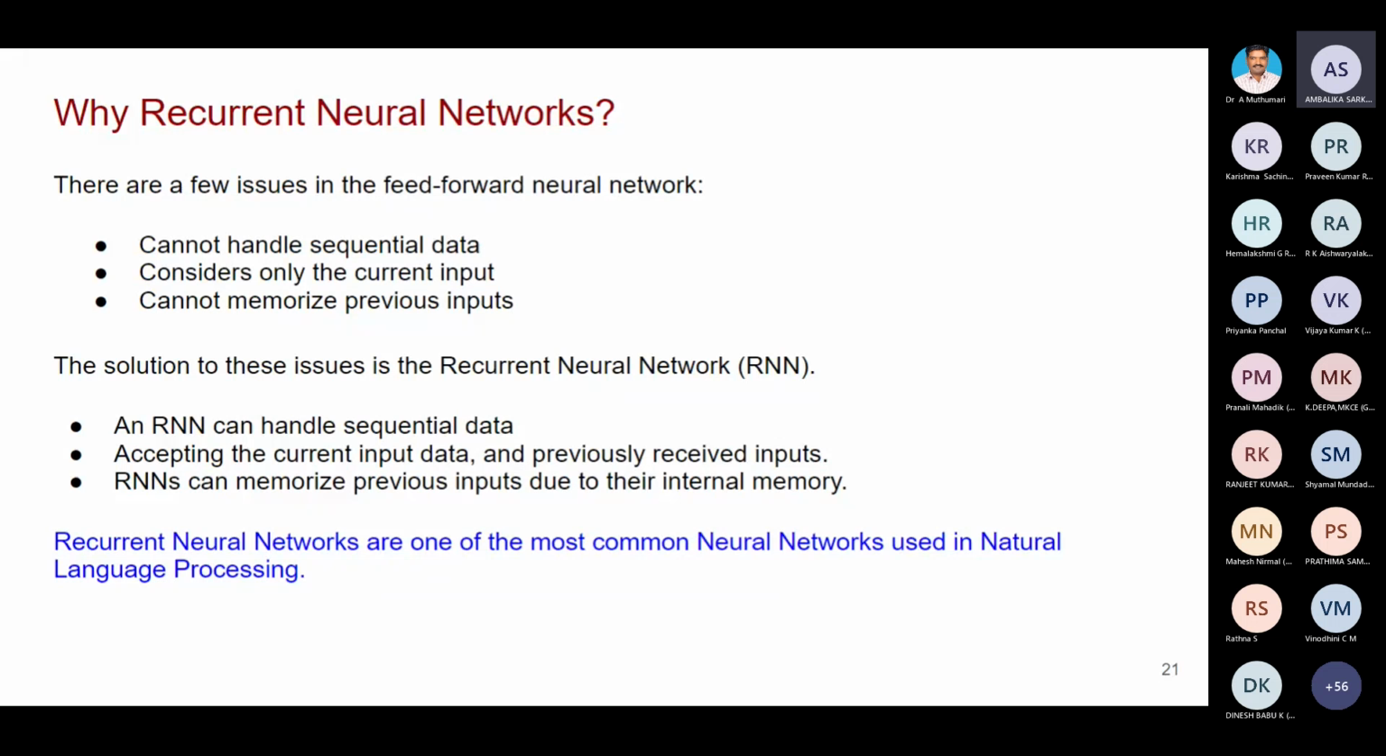So the solution for this particular issue is the recurrent neural network, and RNN can handle sequential data. Why are we going for RNN? Our CNN has some issues, so we are going for RNN. How does RNN find a solution for these issues? First, an RNN can handle sequential data. Then it accepts the current input data and previously received inputs. All of you note this down. It is processing not only current input data but previously received inputs also.